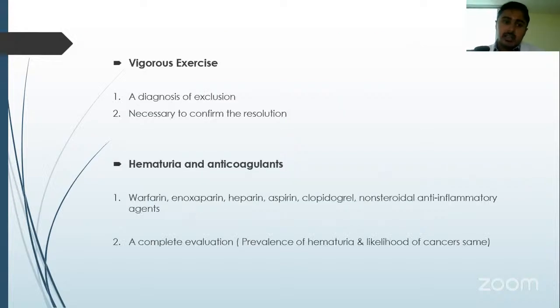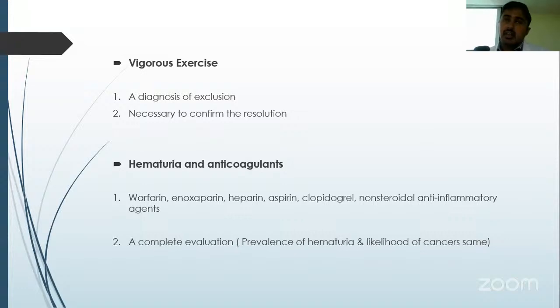In certain benign conditions, if present, you can avoid thorough examination, like vigorous exercise may give a false positive finding on microscopy. Thus, you need to ask the patient for abstinence from vigorous exercise for certain days and then repeat the urine analysis.